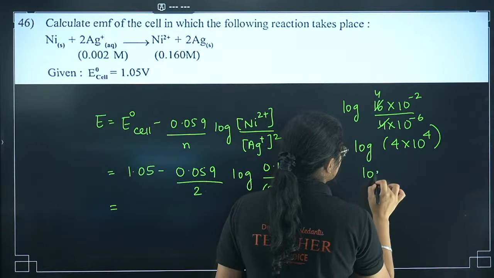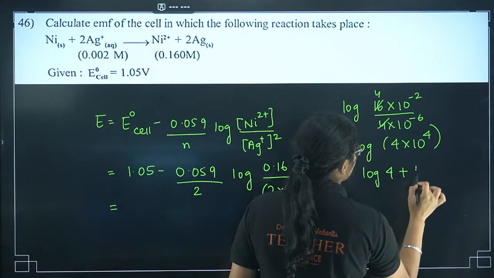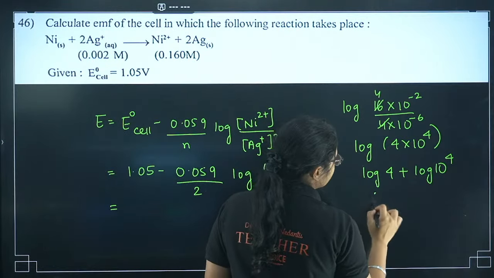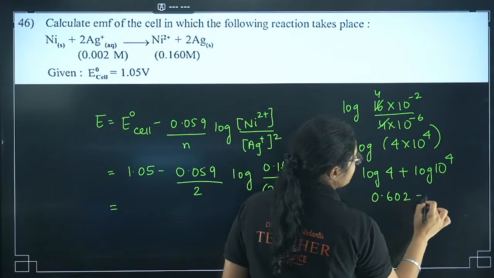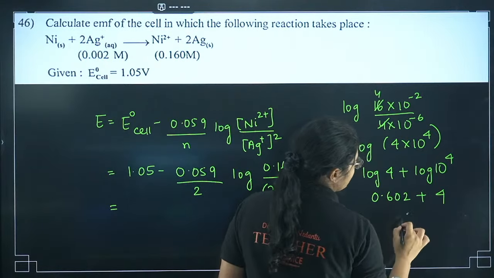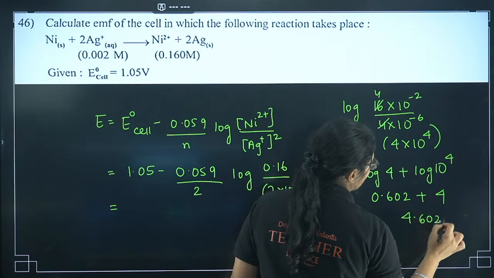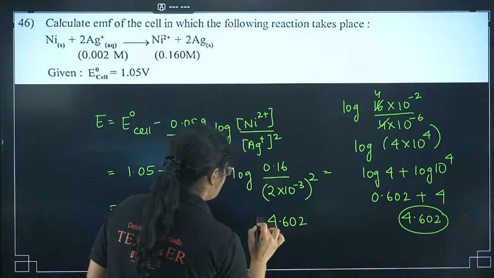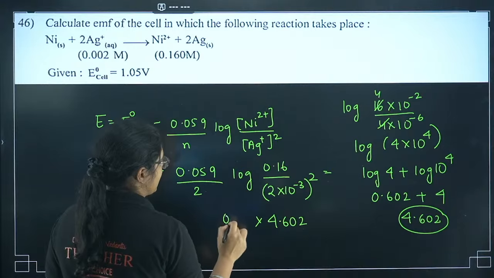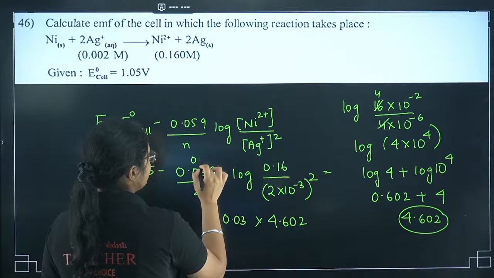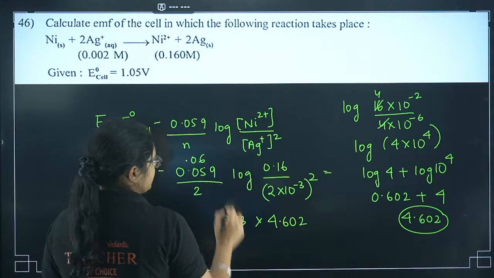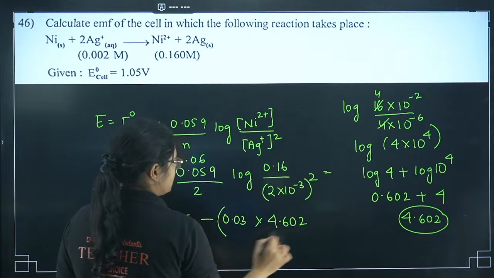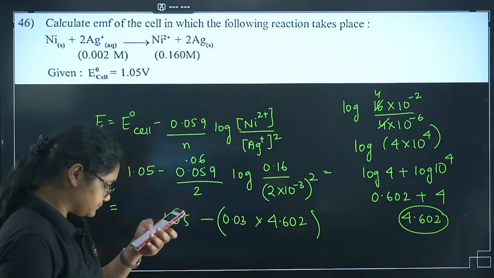Now log A into B is equal to log A plus log B. So log 4 is 0.602 plus 4, so this is 4.602. So this value here is 4.602. For easy calculation you can take 0.059 as 0.06 and divide by 2, you will get 0.03, and 1.05 subtracted here.